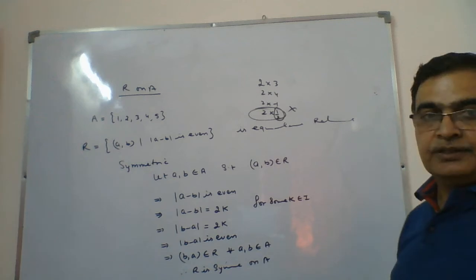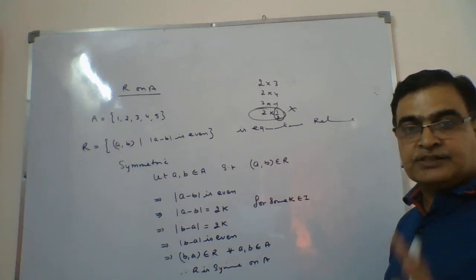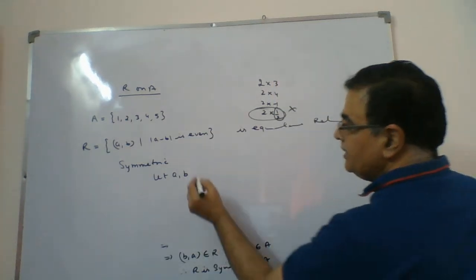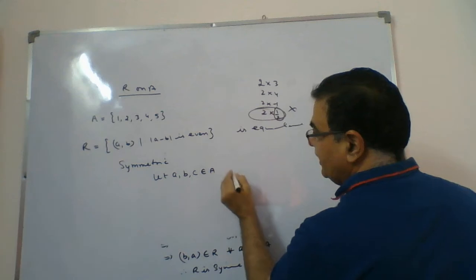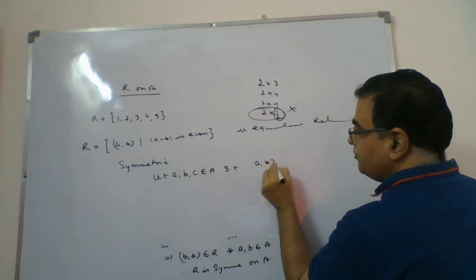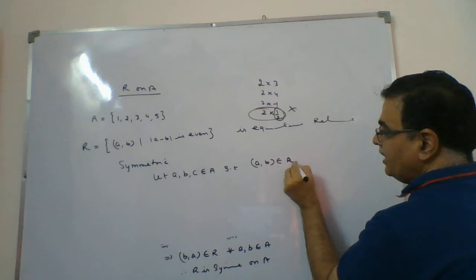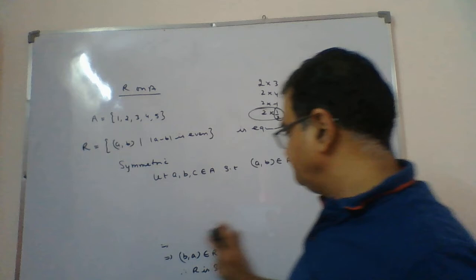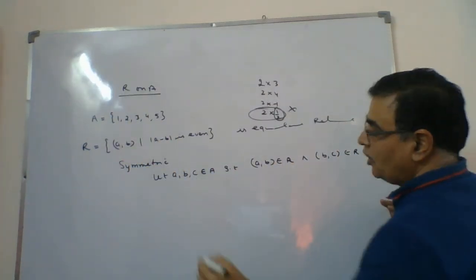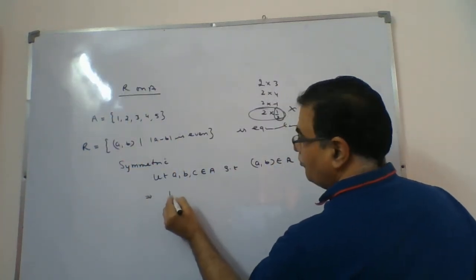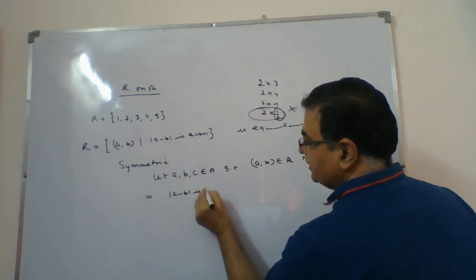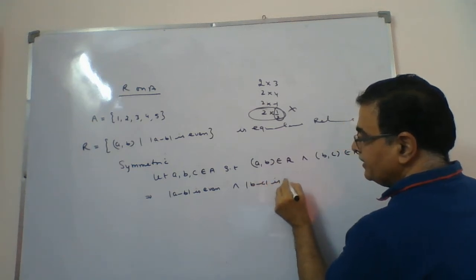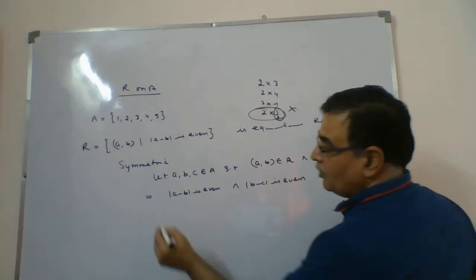We have done symmetry. Now we go for transitive. In transitive, we should take three elements. We should start with a, b and c belongs to A, such that (a, b) belongs to R, and at the same time (b, c) belongs to R. This implies modulus of a minus b is even, and at the same time modulus of b minus c is even.